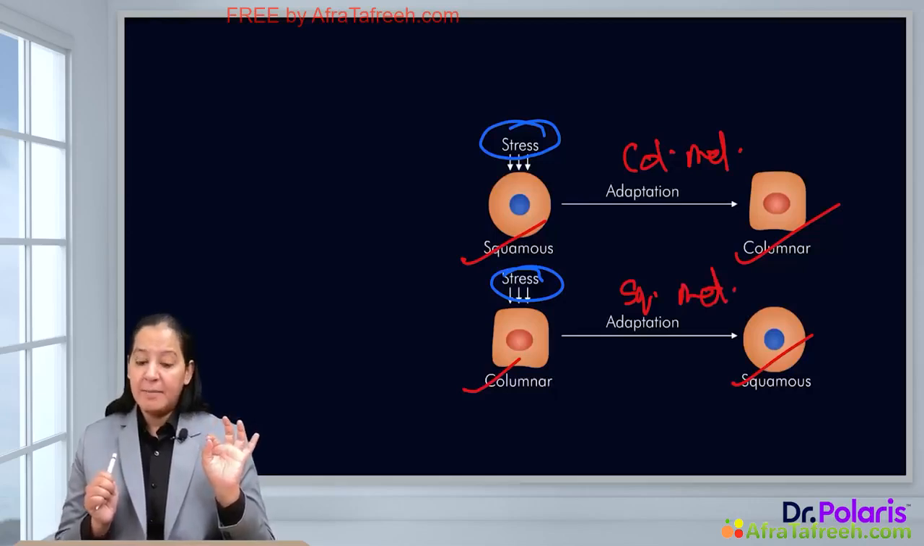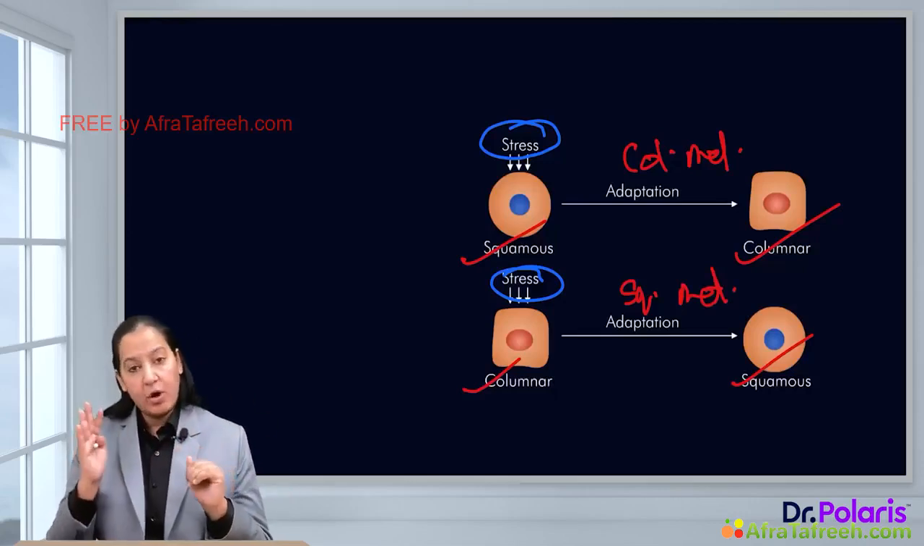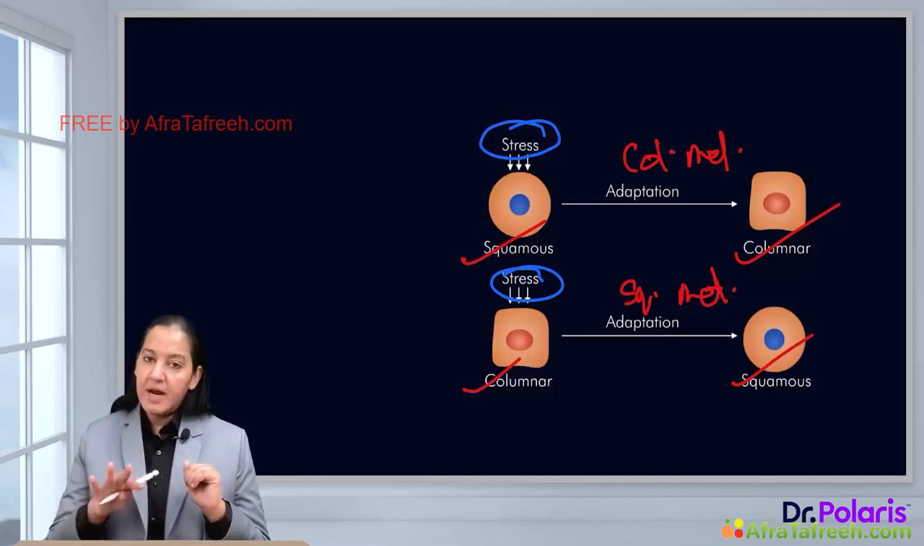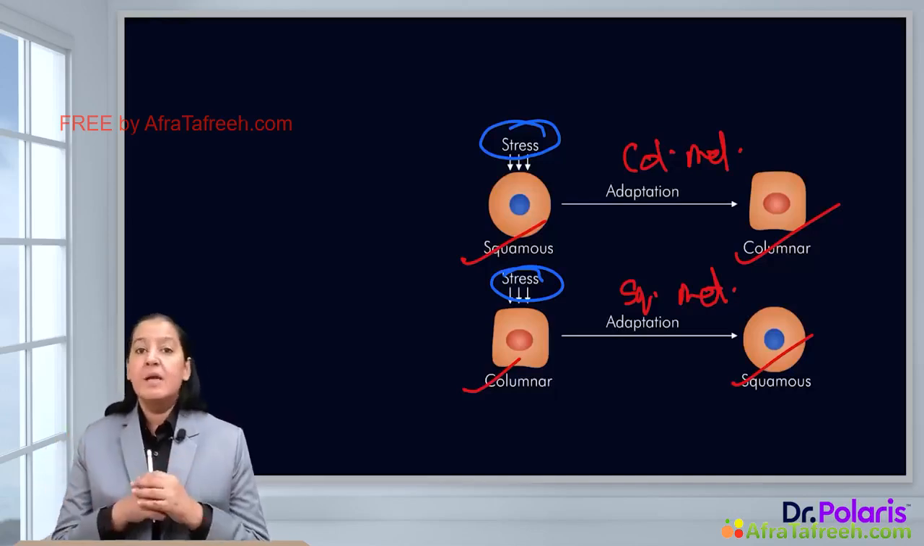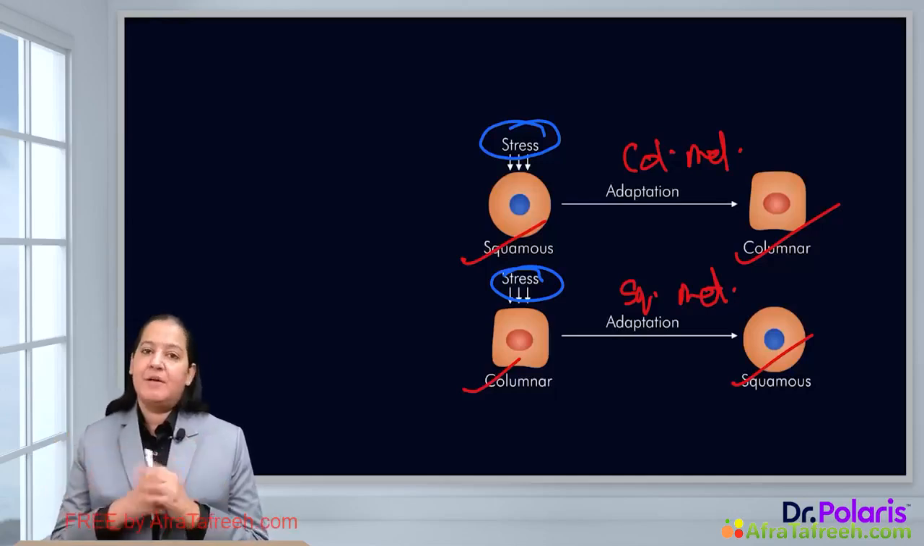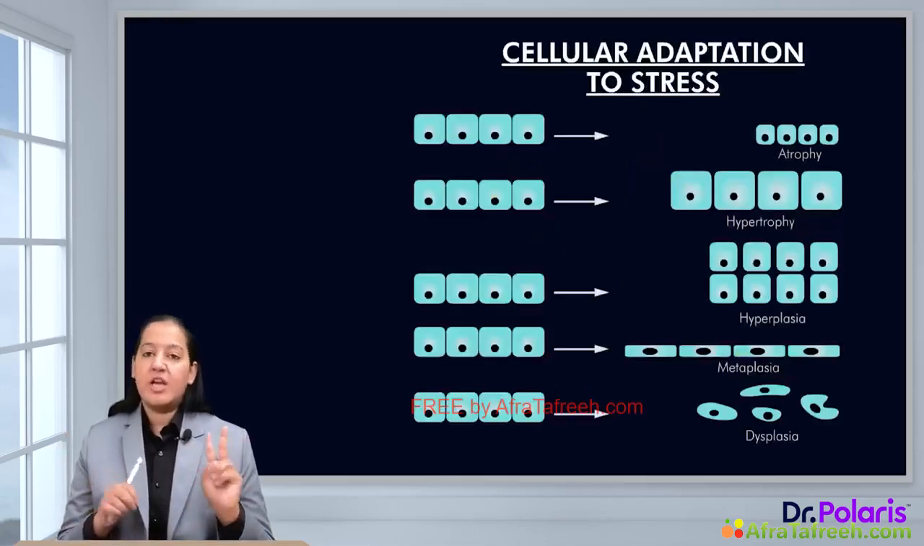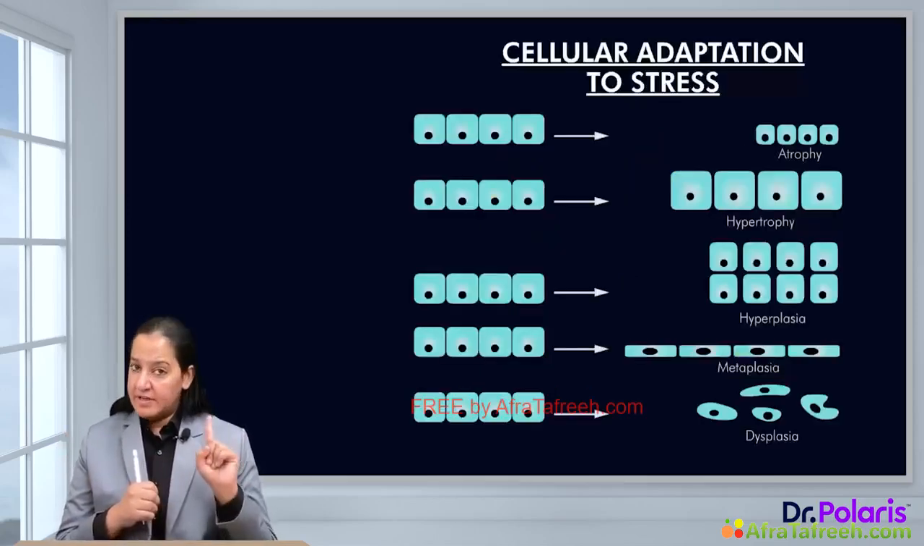In columnar metaplasia, the squamous cell gets replaced by columnar, and in squamous metaplasia, the columnar cell gets replaced by the squamous cell. So ultimately, which cell is formed? Finally, which cell is formed? That is the name of that metaplasia, columnar metaplasia and squamous metaplasia. These are the two types of metaplasia. We have learned the definition of metaplasia. We have learned the two types of metaplasia.